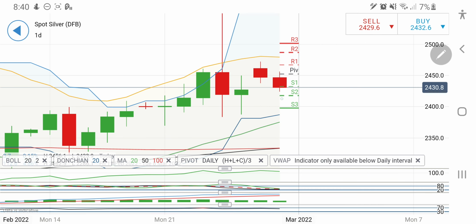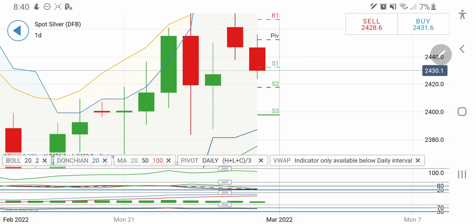Silver trading at 2430 levels is below the resistance at 2450, and this is a weekend. We have seen it is rising a bit over the weekend, and it has opened on the positive side at 2488, and since then it is dropping. Now for the day, it might try to get the support at 2400 if it continues to drop. So the only entry to go short is here.